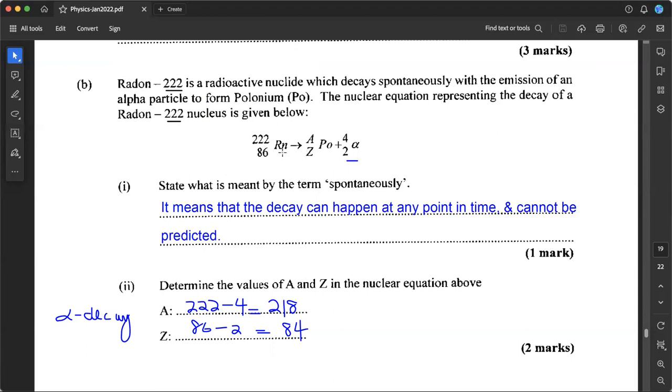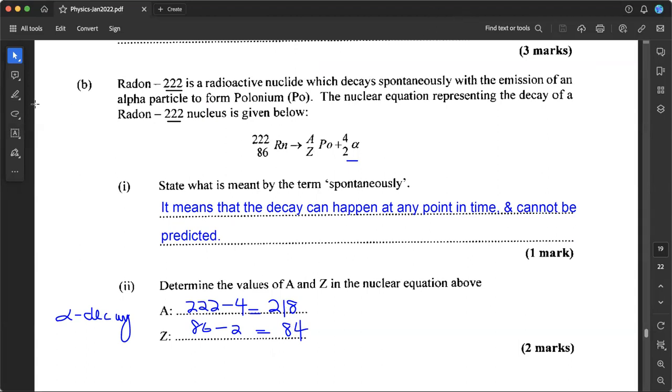So whatever is over here is going to have a 2 less in the atomic number portion. So we do 86 minus 2 gives us 84. And then from the mass number standpoint, now we're going to subtract 4 from this mass number over here. And so we end up with 218. So 218 is our new mass number and 84 is our new atomic number.